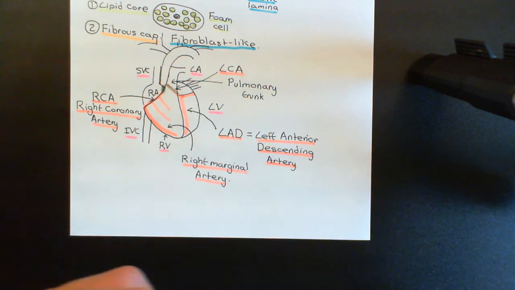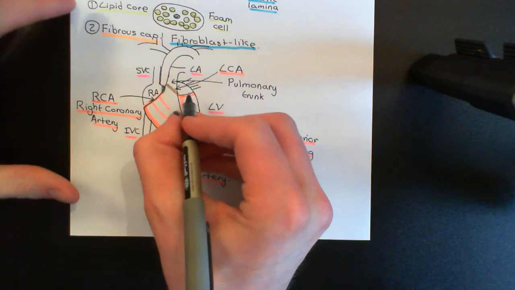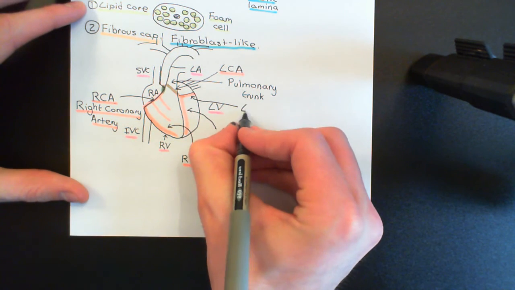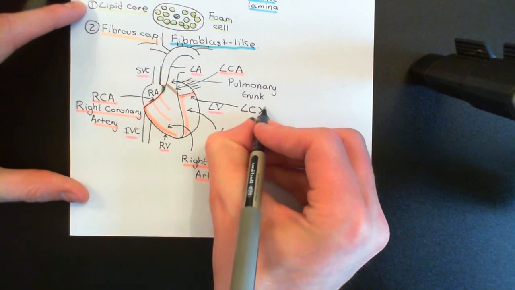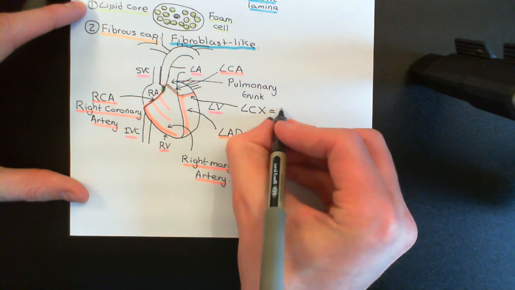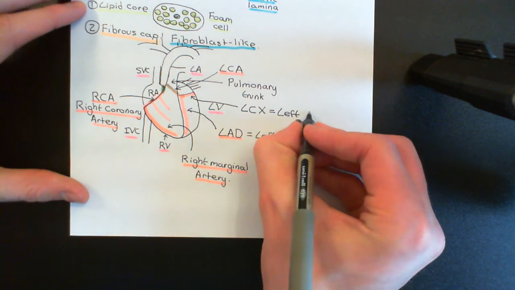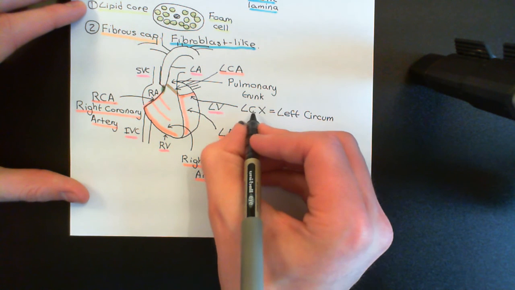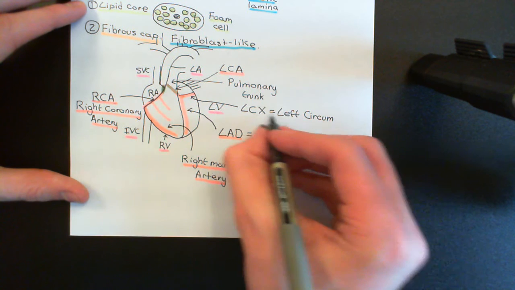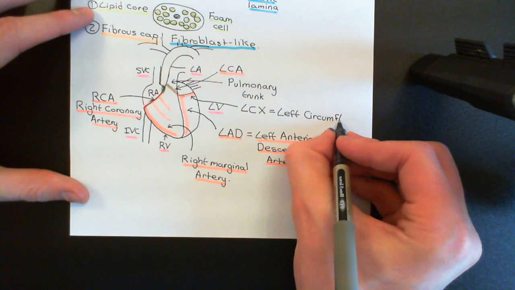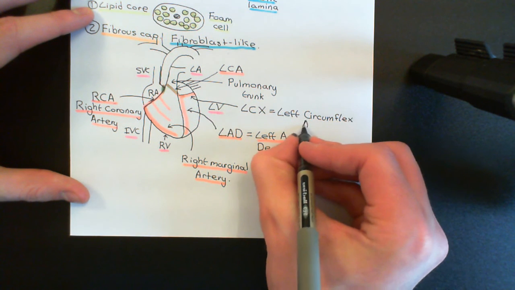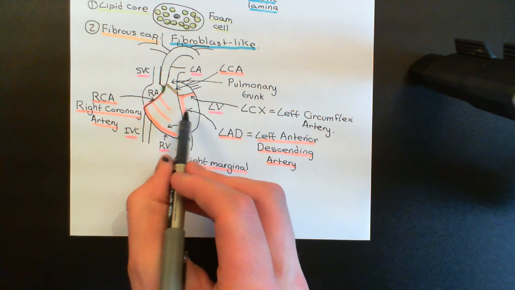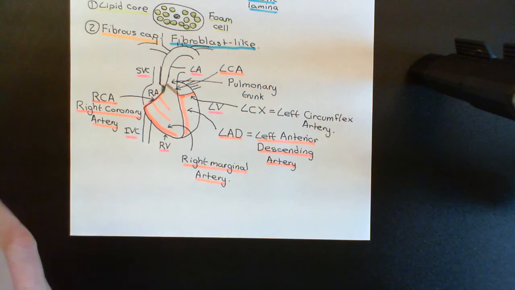Okay, right. Now the other branch of the left coronary artery then, this branch here, this is known as the left circumflex artery, and for short this is abbreviated down to the LCX. So this is for left circumflex artery. Also note the lack of the A at the end, so it's not LCXA, it's just LCX, so the left circumflex artery. Okay, right, and of course, the left anterior descending artery will have lots of branches coming off it as well.